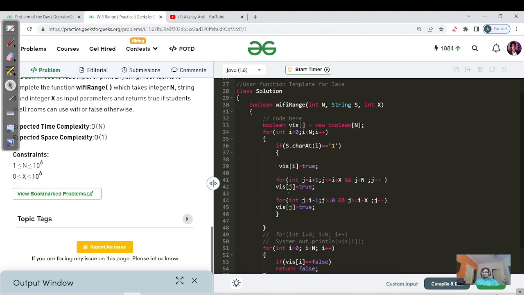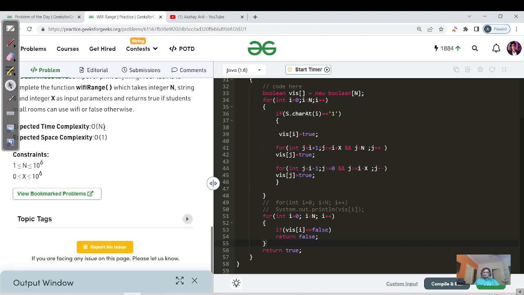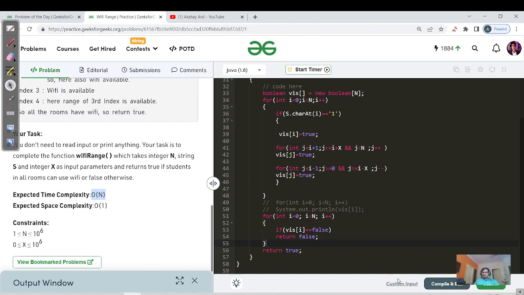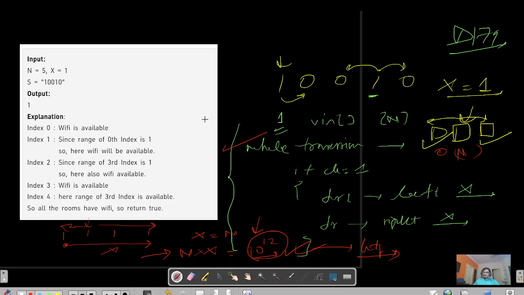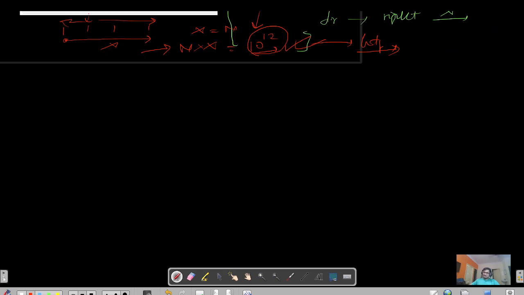So okay, but still our motive of solving this question is not achieved, because the expected complexity is given as O of n, and I can clearly see that we are doing a repetitive task, that for each and every i we are traversing all the way to the left, all the way to the right, and clearly you can see there are subproblems, right? We are visiting a room more than once, right? So we can do this in O of n, that is we visit each room exactly once.